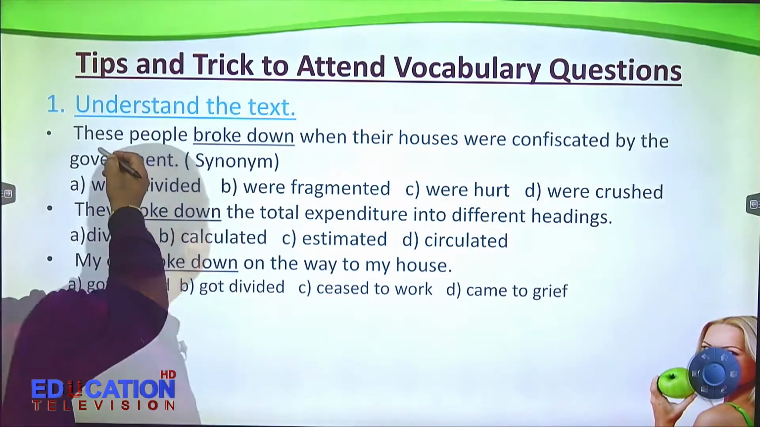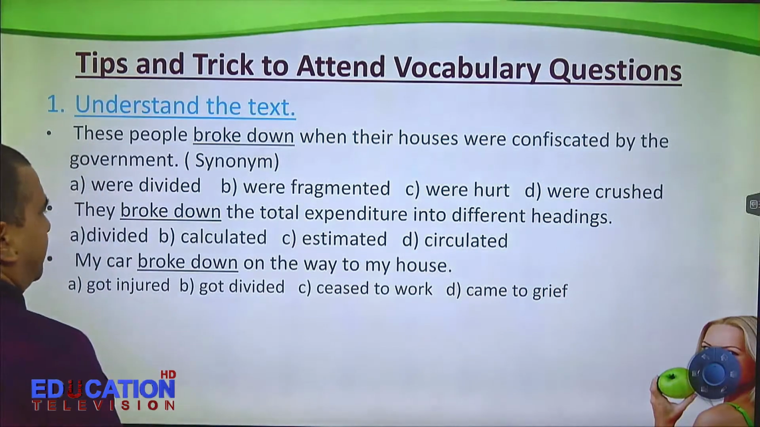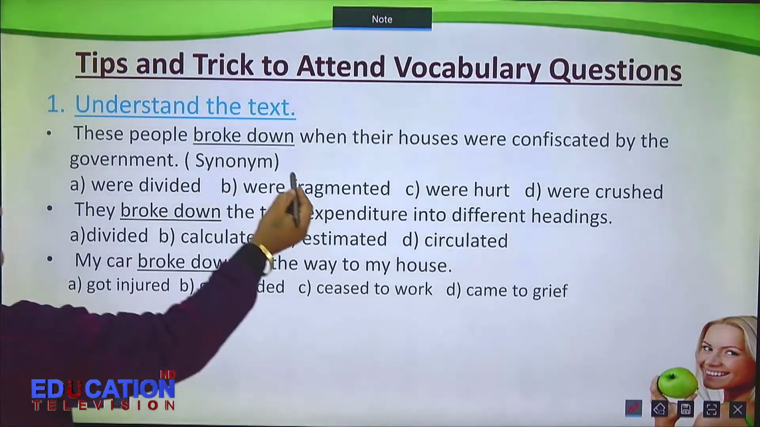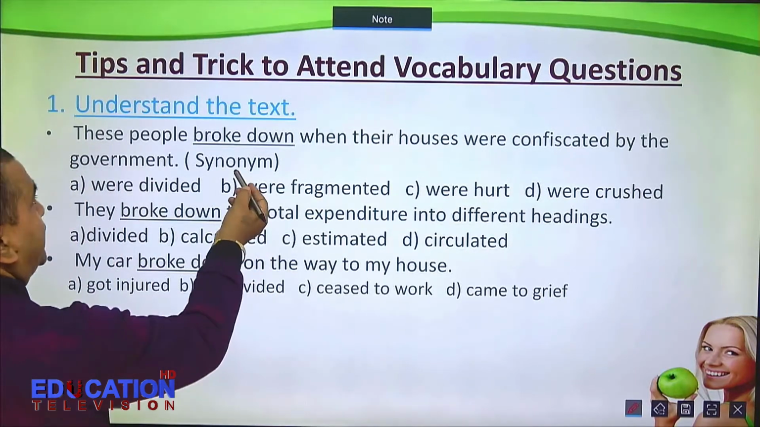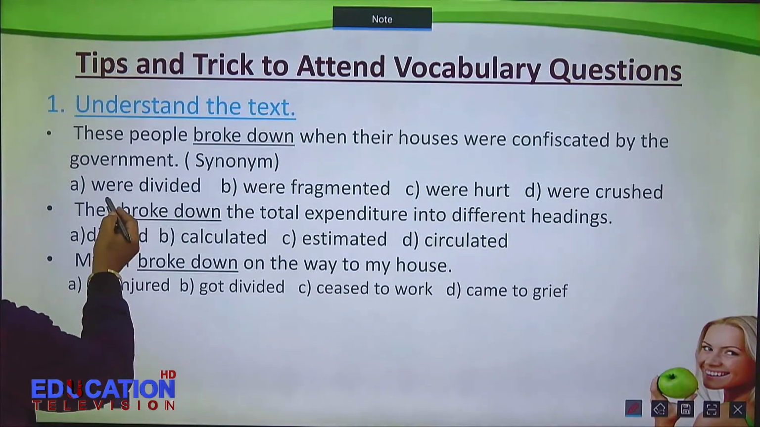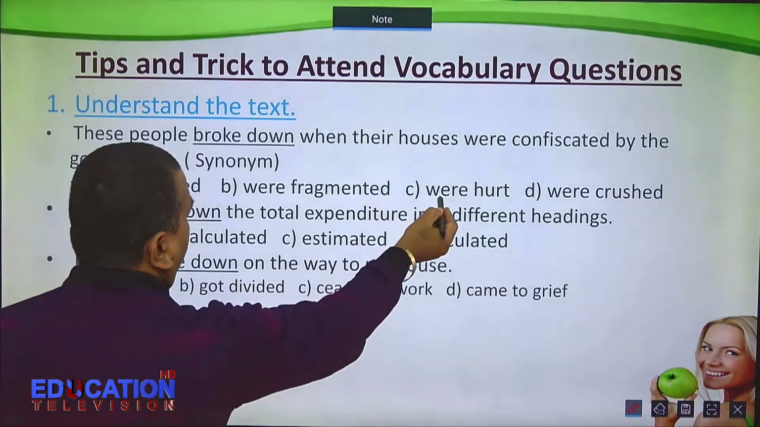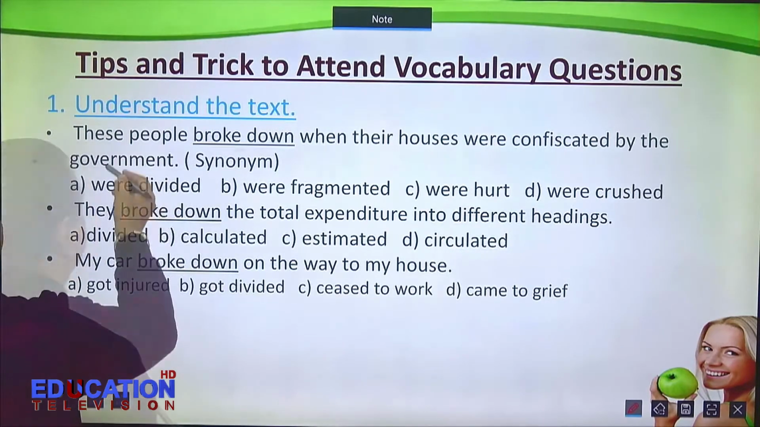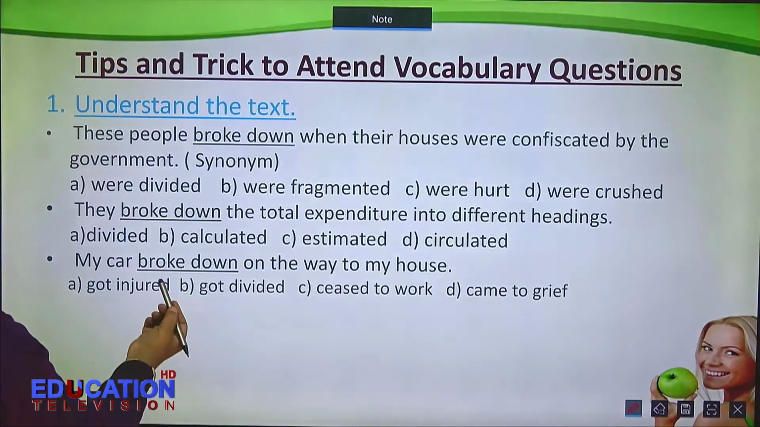Let us see. These people broke down when their houses were confiscated by the government. Let us see the phrase broke down. We need a synonym of this phrase, broke down, and we've got the options here. A: were divided, B: were fragmented, C: were hurt, D: were crushed. Well, these people were divided, were fragmented? No, it doesn't give sense.